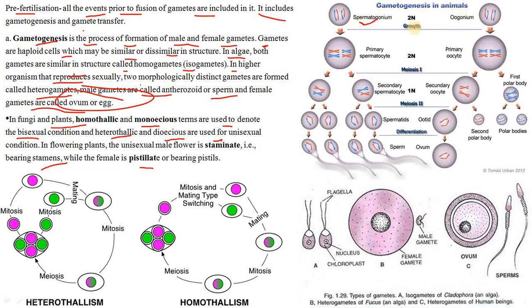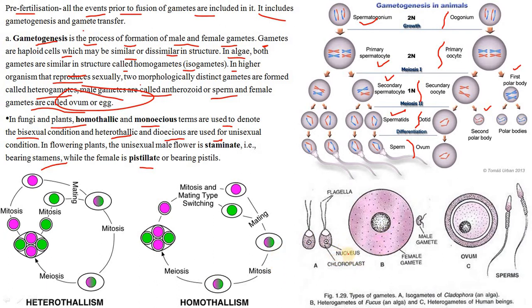At first, spermatogonium is present, then primary spermatocyte, then coming to the secondary spermatocyte, then spermatids, and at last the sperm formation occurs. This is oogonium, then primary oocyte, then secondary oocyte, then ootid, then ovum. And there are first and second polar bodies also. Heterothallism is the mating, then mitosis, then meiosis, then mitosis, then again meiosis. The mitosis and mating type switching takes place in homothallism.